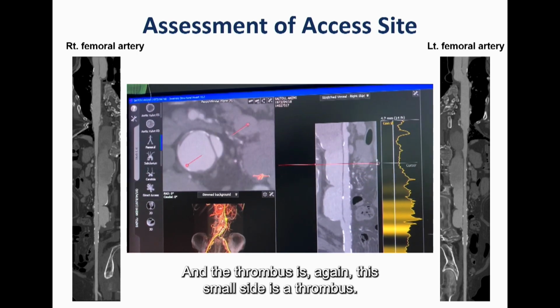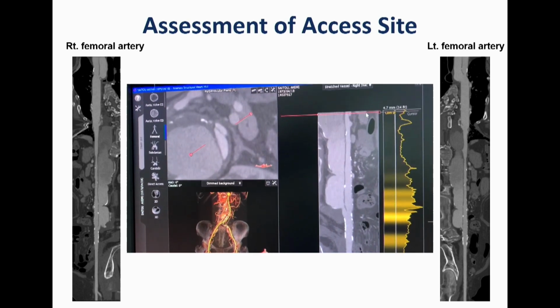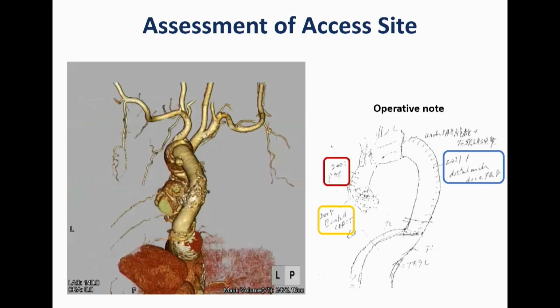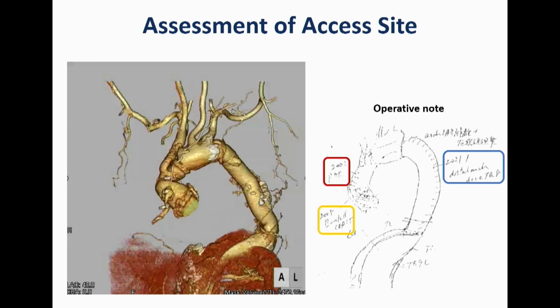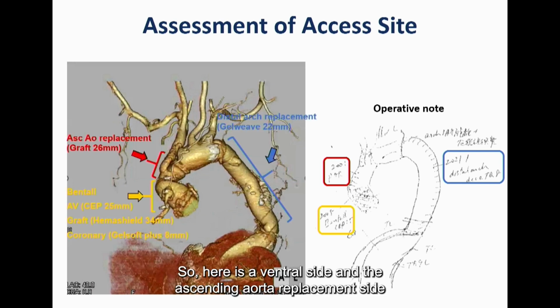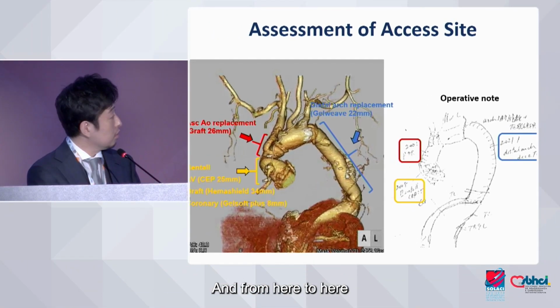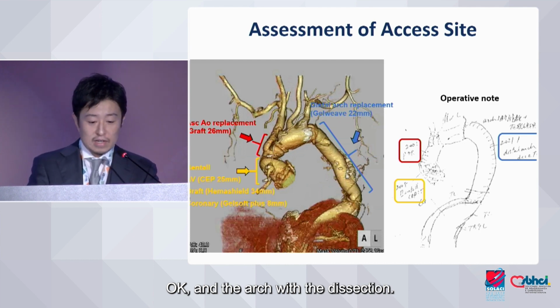This small side is the true lumen. Then again, I show you the complex anatomy of this particular patient. Here is the Bentall side, and the ascending aorta replacement and distal arch replacement sides are blue, and then the native arch with a dissection.